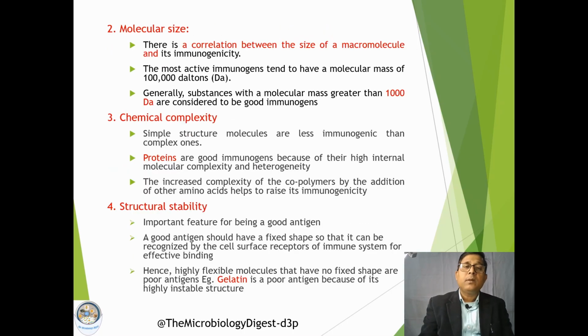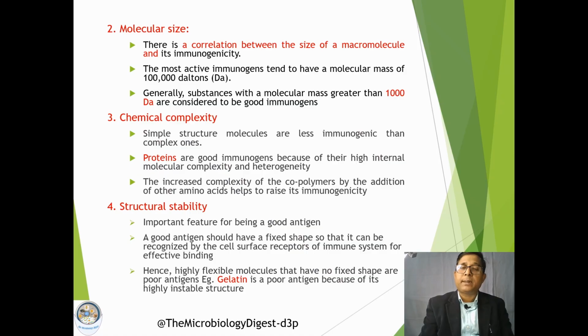Next factor is the molecular size. To be a good antigen, the molecule must have a minimum molecular size, that is, it should be greater than 1000 daltons. Smaller molecules are generally non-immunogenic or non-antigenic.